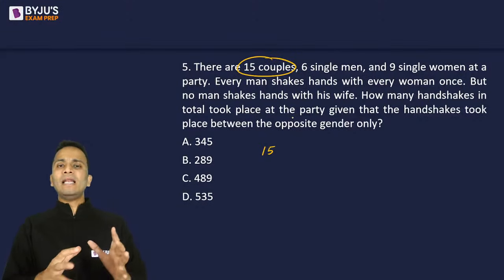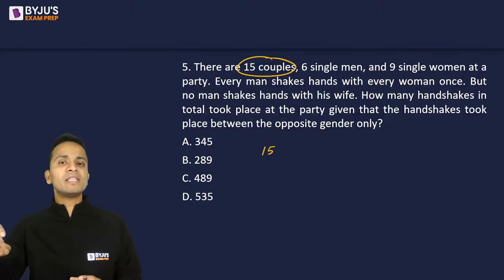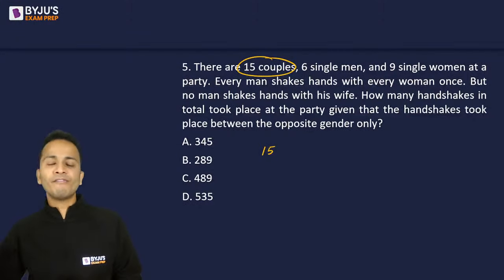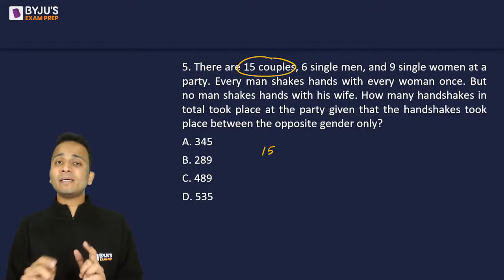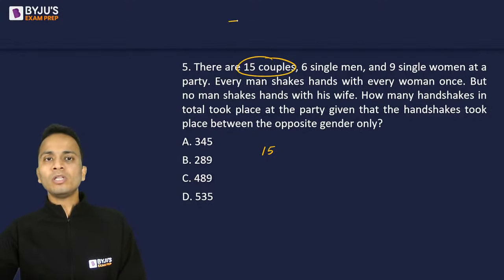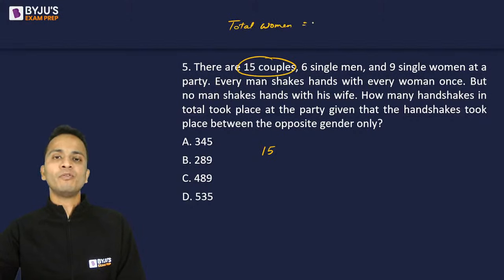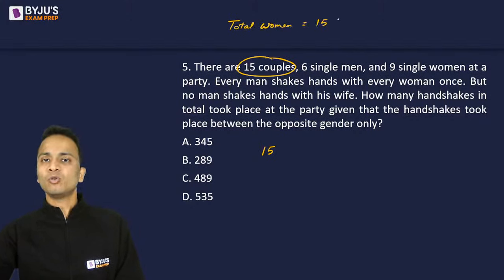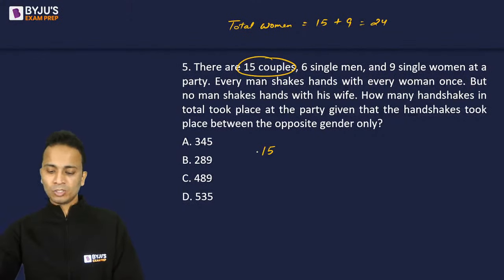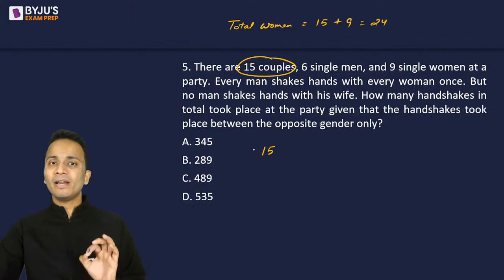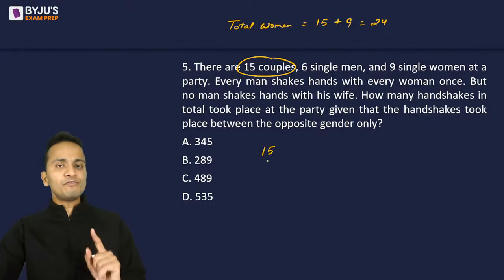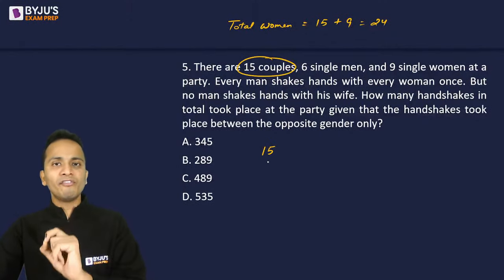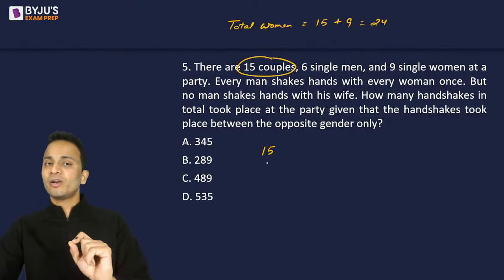So first of all, I'll pick up these men and make them shake hands with the other women in the party except their wives. What is the total number of women in the party? Total number of women is 15 in the couples who are married women and 9 who are single, that is 24. Now these 15 married men will shake hands with all the women but not their wives.